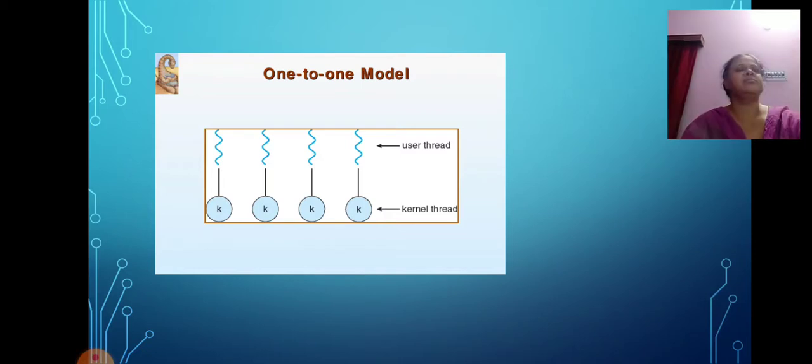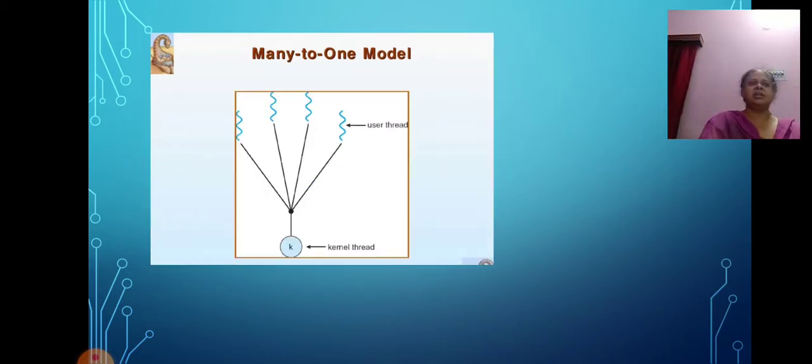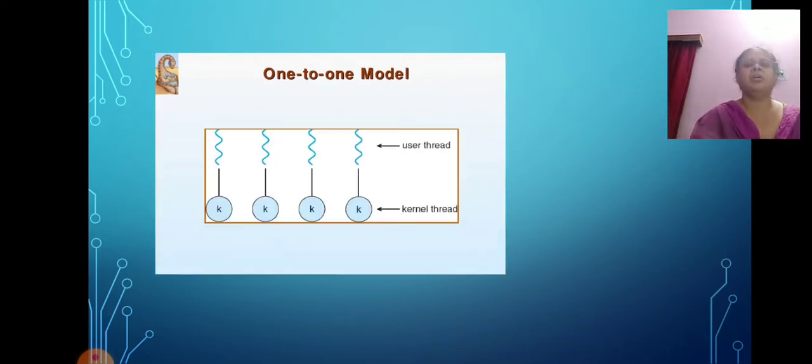In the many to one model, the many to one model maps many user level threads to one kernel thread. Thread management is done by the thread library in user space, so it is efficient, but the entire process will block if a thread makes a blocking system call. Also, because only one thread can access the kernel at a time, multiple threads are unable to run in parallel on multiprocessors.